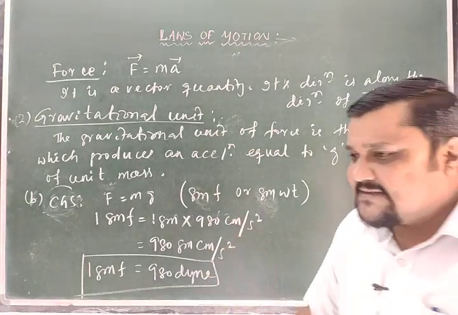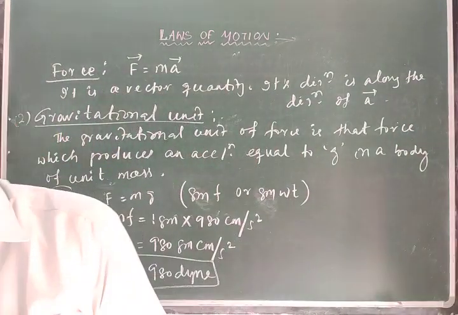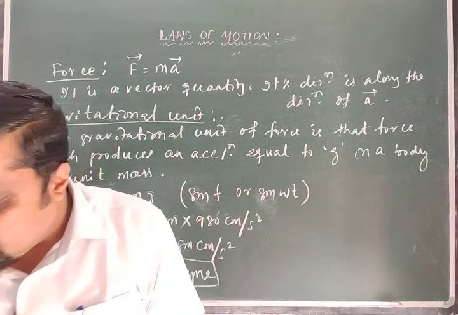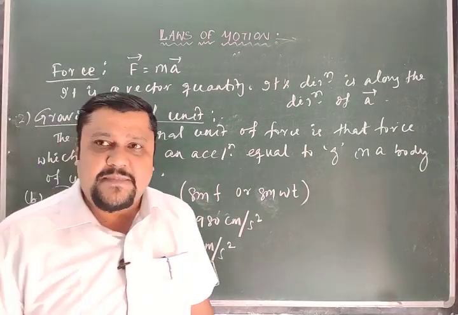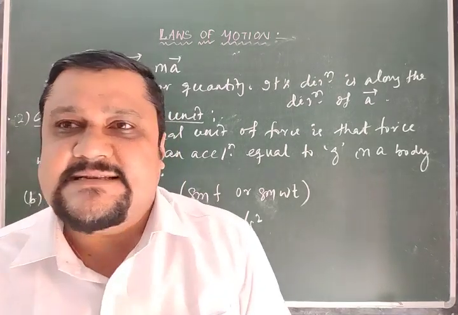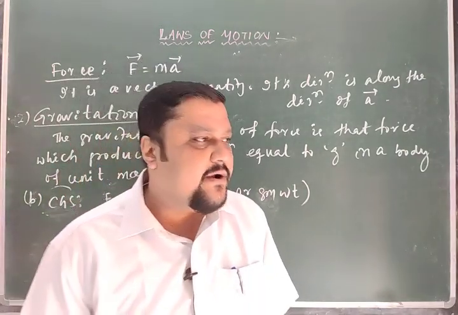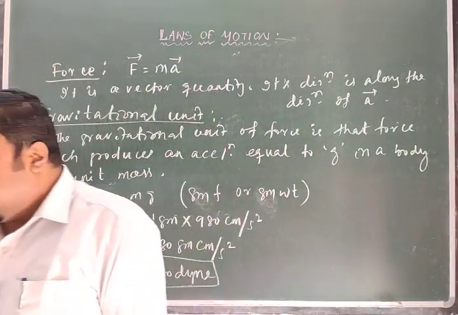As we know, the acceleration due to gravity is constant on the surface of earth where we are considering, but as we go high above the surface of earth or below the surface of earth, the value of g changes. That we will discuss in gravitation. It is not always constant. So accordingly the gravitational unit also changes.